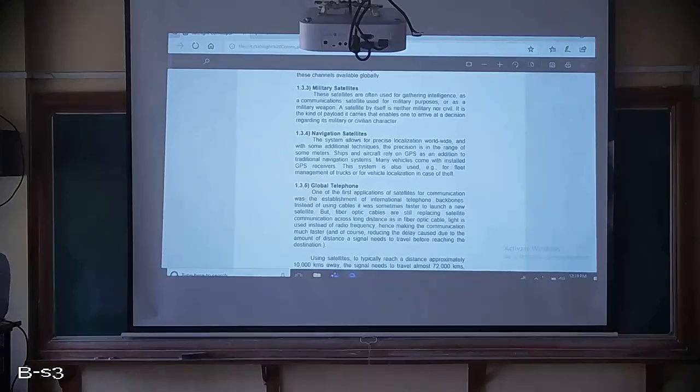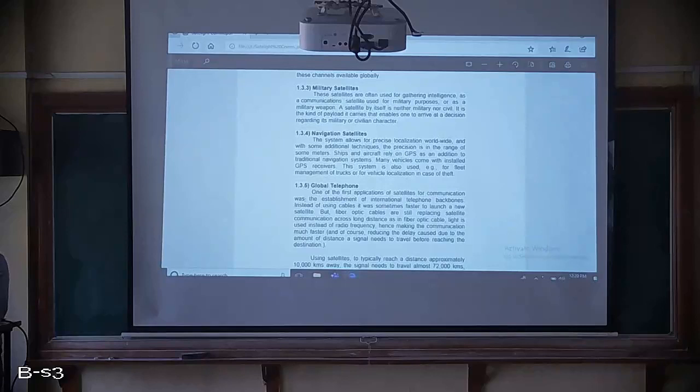Not exactly, we will not get to know that the particular person is at that exact spot, but we can say at least they are located around plus or minus some meters. That much we can say. Aircraft and ships use GPS.